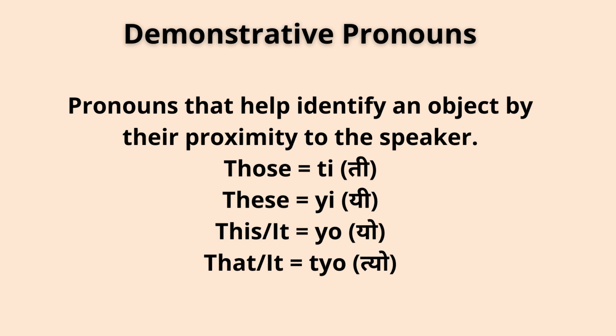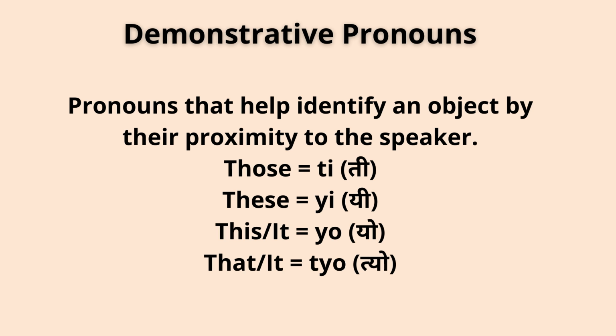Those means we usually use for pointing out the objects that are far from us. That's why we use ti. But again, these means something that is around us, means yi. Likewise, this or it means yo. This means yo. This is a pen means yo kalam ho. It is a pen also means yo kalam ho.